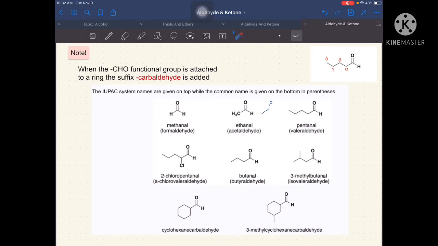So, in this case, we have here 3-methyl kasi yung number 3 indicates the location of our substituent. Then, methyl kasi 1 carbon atom lang siya. Then, we have cyclohexane. Then, just add carbaldehyde as its suffix. So, that's it.